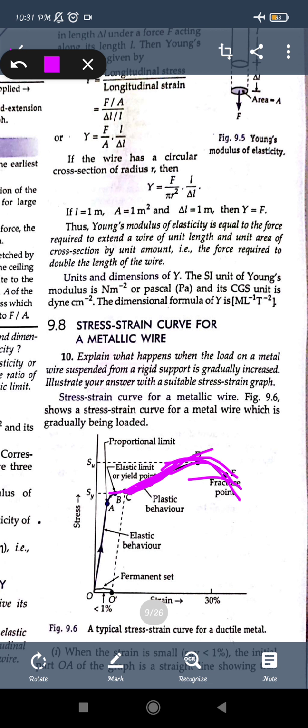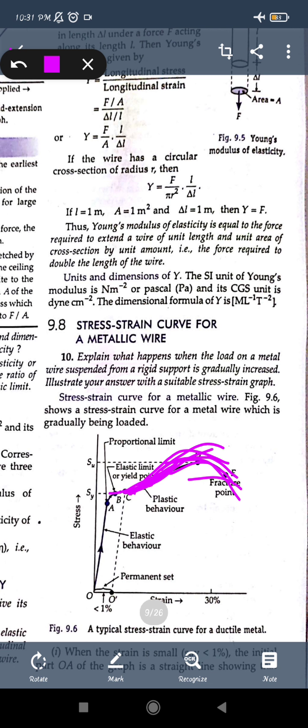After that, if we take the point, a further increase in the load beyond the point C, which is given here, produces a large increase in the strain. So the stress will be at the highest point D. The stress can only reach the highest point D, not more than that. It is beyond the elastic limit, but not beyond the point D. So it is then the permanent set. After that you cannot increase the stress further. So there will be a large increase in the value of the strain, with the stress corresponding to the highest point D.